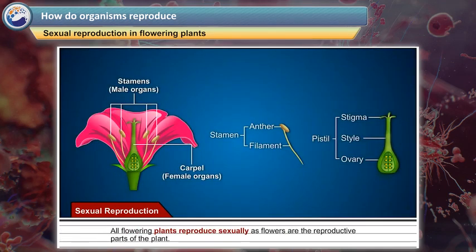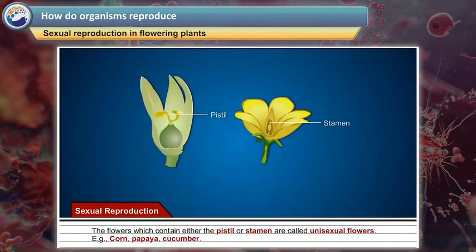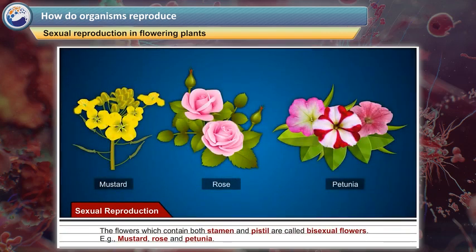All flowering plants reproduce sexually as flowers are the reproductive parts of the plant. The stamen is the male reproductive part and the pistil is the female reproductive part of the flower. The flowers which contain either the pistil or stamen are called unisexual flowers. Example: corn, papaya, cucumber. The flowers which contain both stamen and pistil are called bisexual flowers. Example: mustard, rose, and petunia. Both male and female unisexual flowers may be present in the same plant or in different plants.